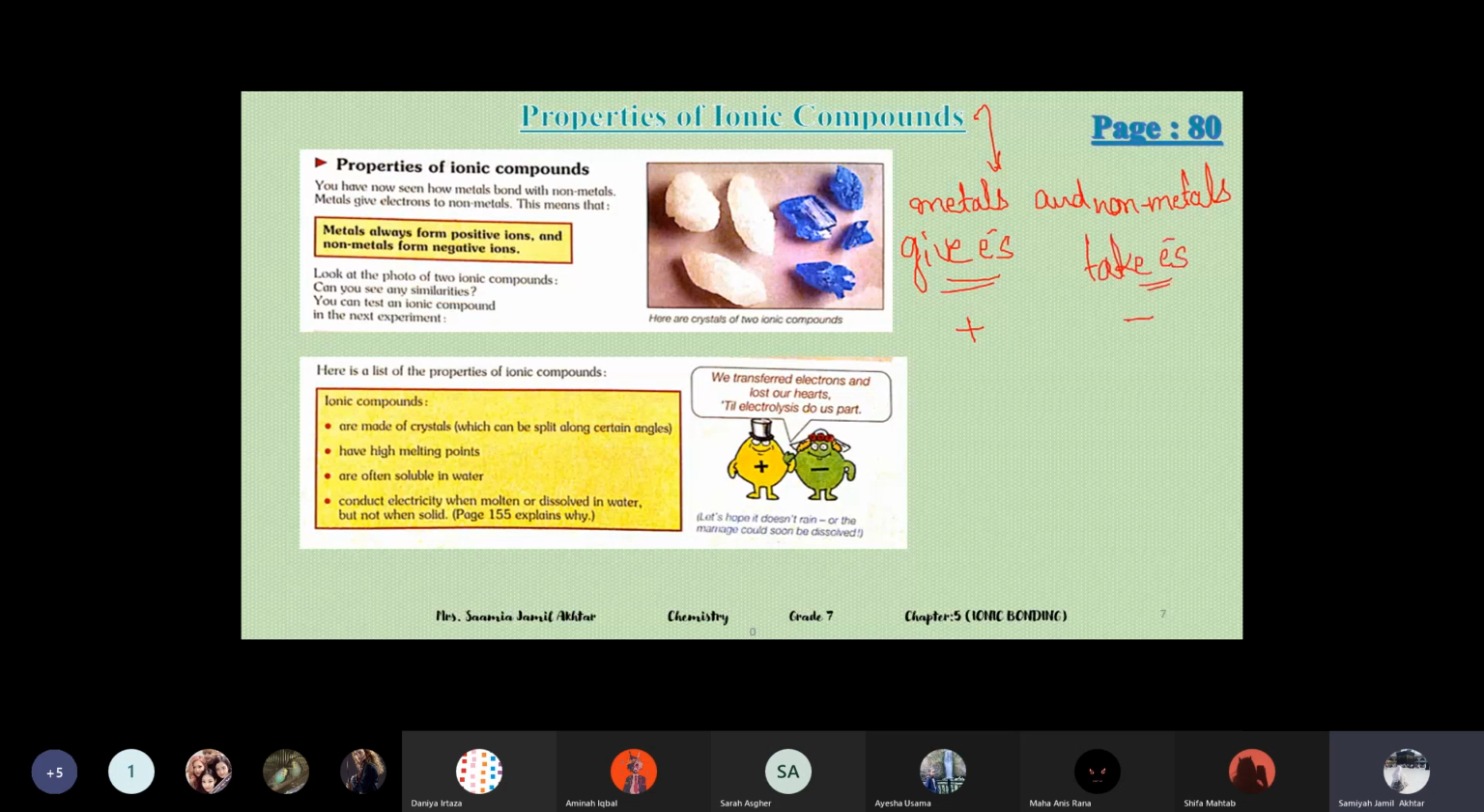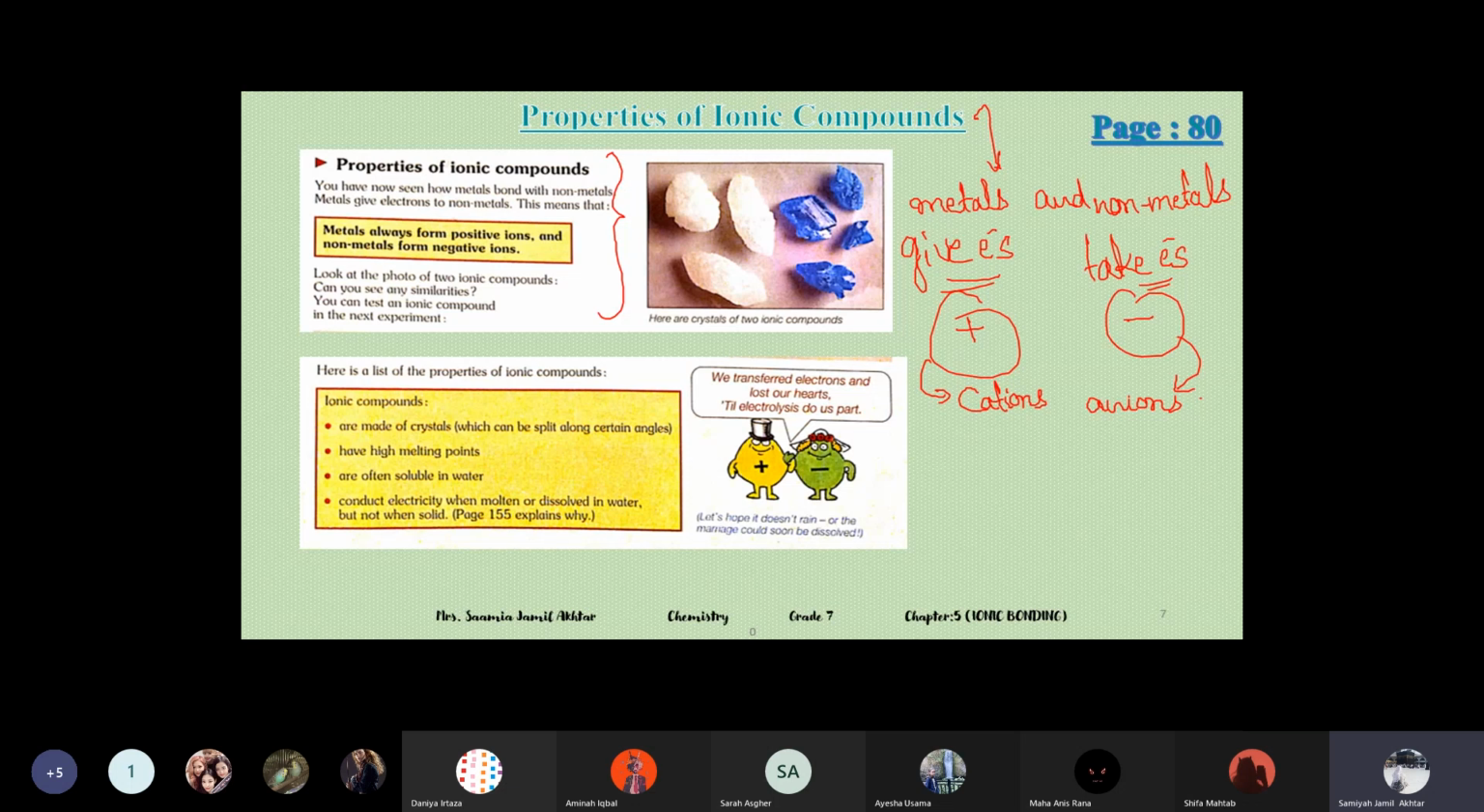They form a negative charge. And what is the word we use for positive charge? Cation. Very good. Positive ions are known as cations. Negative ions are known as anions. Okay, good. Now see, this is what is written in the first paragraph. You have now seen how metals bond with non-metals. Metals give electrons to non-metals. This means that metals always form positive ions and non-metals form negative ions.